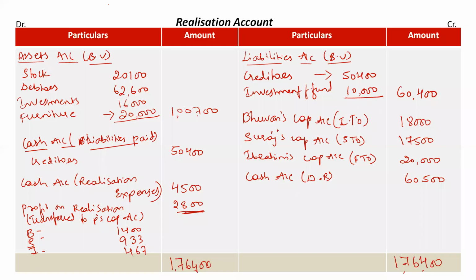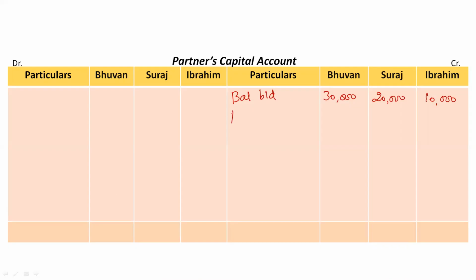In this question we have prepared the realization account and we have got the profit on realization, right? So the profit on realization for all the three partners, we have divided it. Mention the same profits in the partners' capital account. We know that profits are recorded on the credit side. Profit on realization, 1,400 rupees for Bhuvan, then 933 rupees for Suraj and 467 rupees for Ibrahim.